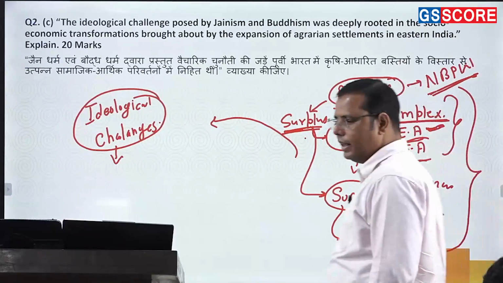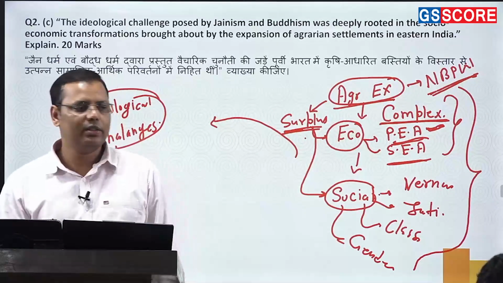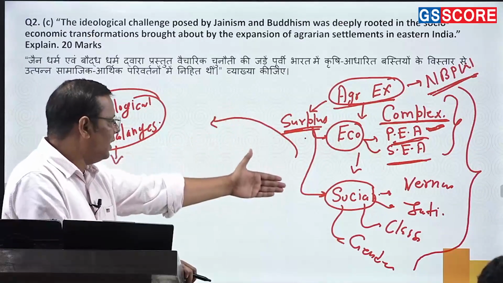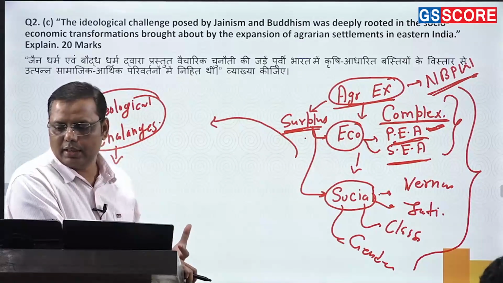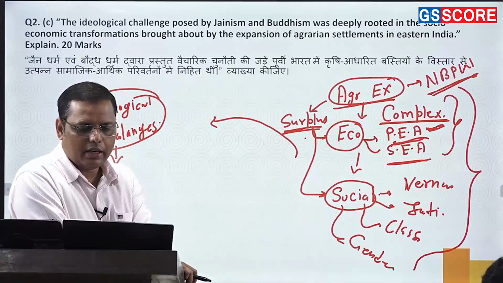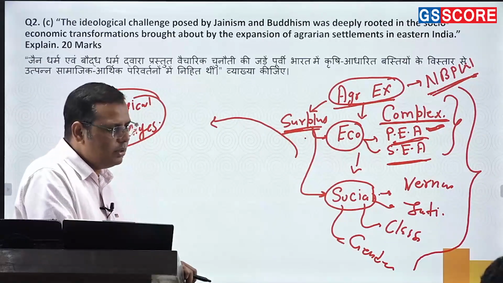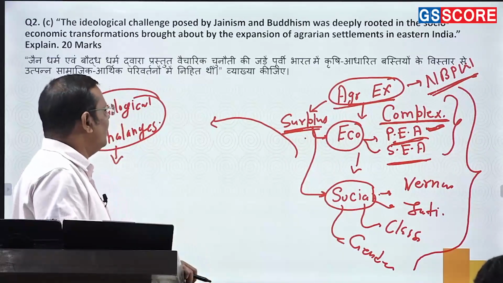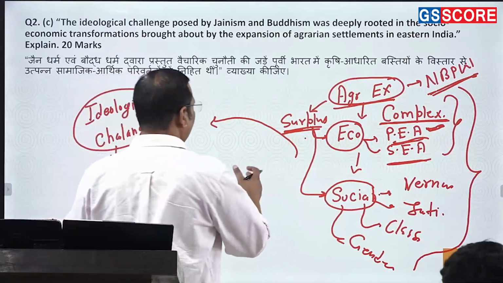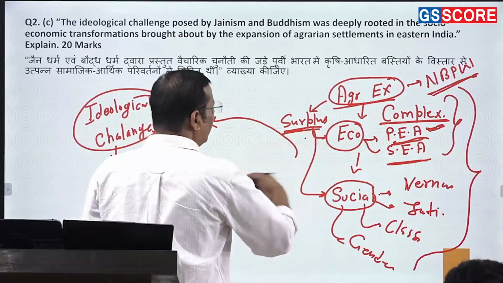Then it comes to the society. Now you understand what the challenges posed by them are. They have questioned everything, either it is varna, jati, class, or gender, and in fact to a certain extent they had been supporting this idea of an egalitarian society. So this is the core of this particular answer. As I told you, this kind of connections you can make. There might be many ways of writing this.